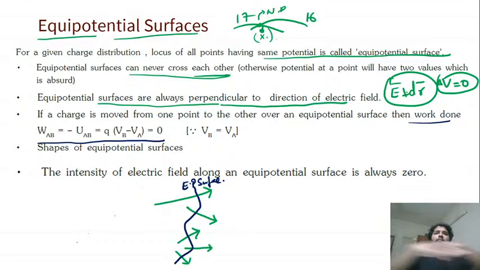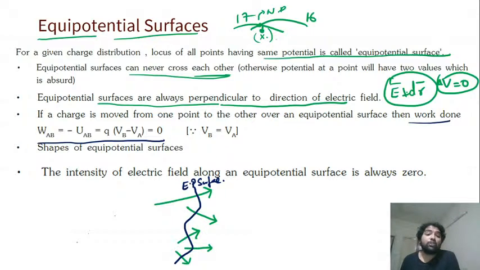Just like in gravity, if you have a plateau and a ball is rolling on a plane surface, is the gravitational potential energy changing? No. That is why that horizontal surface is equipotential. Everywhere the potential energy is mgh. In the same way here it will be q into V. That's all. Understood? So these are the shapes of equipotential surfaces we will discuss now.